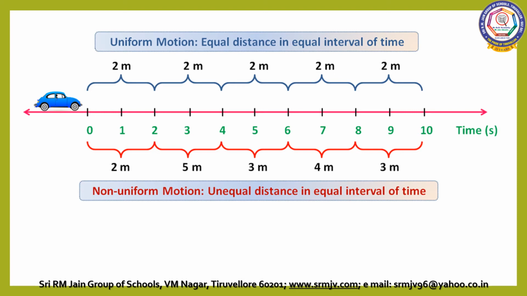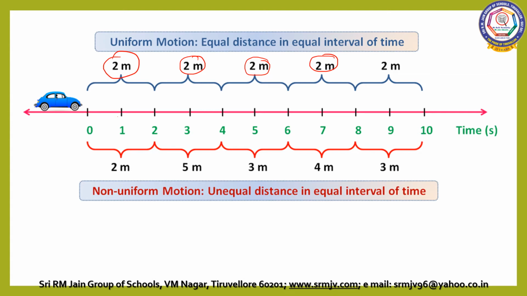The object covers equal distance, 2 meter in 2 seconds. 0 to 2, that is 2 seconds. Next 2 to 4, next 2 seconds it covers 2 meter. Then 2 seconds it covers 2 meter. So 6 to 8 it covers 2 meter. So the object covers equal distance in equal interval of time. It is called uniform motion.